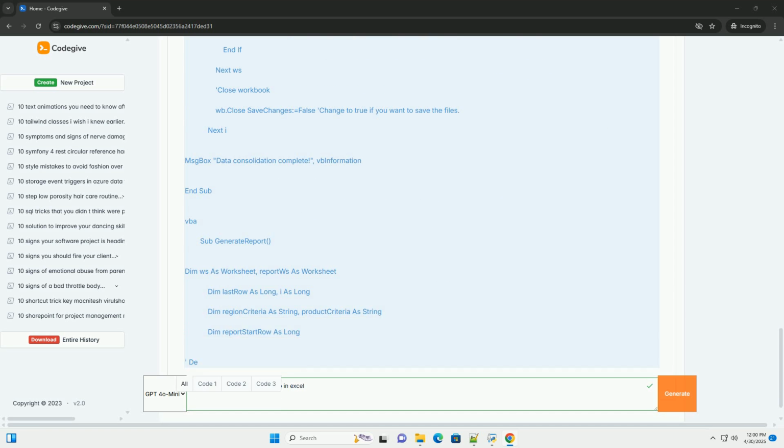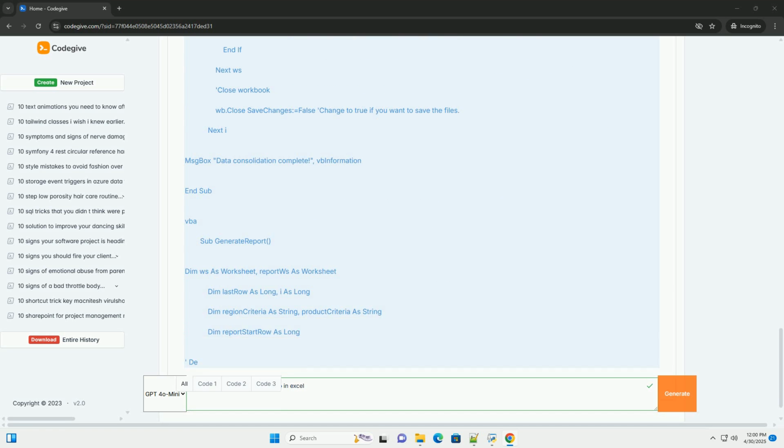Alternative, without VBA: Power Query, Get and Transform Data, is often a better solution for this. You can create a query that connects to multiple files and combines the data. Power Query handles data type conversions and more complex transformations. This is a recommended direction if your boss is comfortable with Power Query.